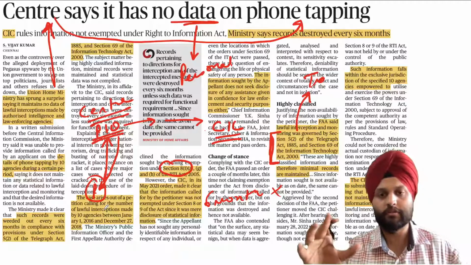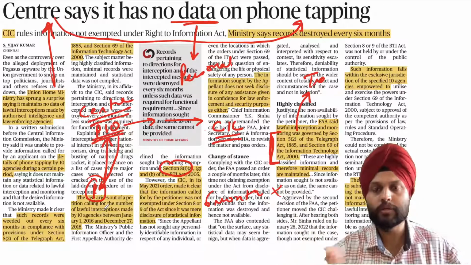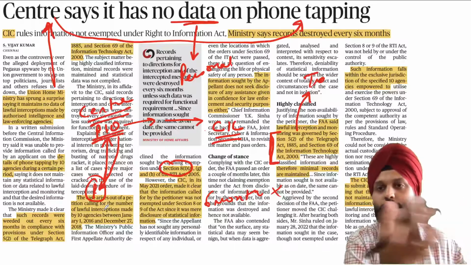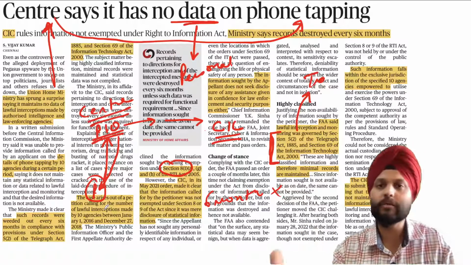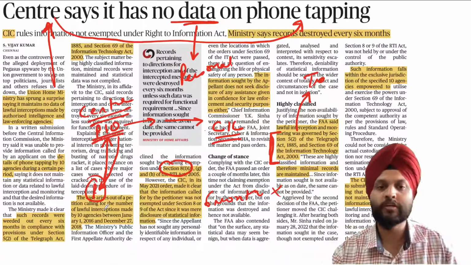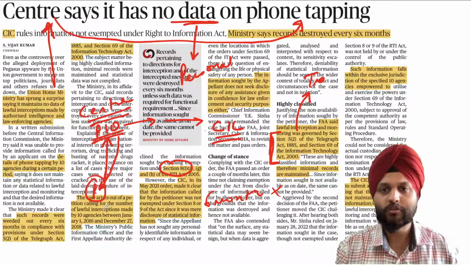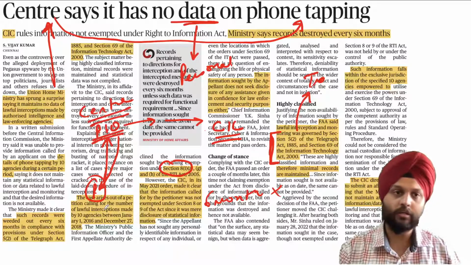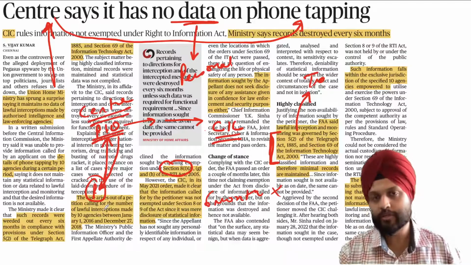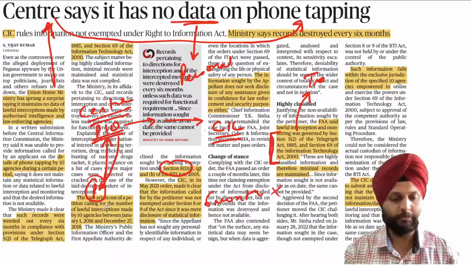All they had to give is, now they don't have the data about the people, but they would have how many tappings they have done. They say that we don't have any record altogether, so we cannot provide. So this somewhere reflects the state of mind of the administration when it comes to revealing information.